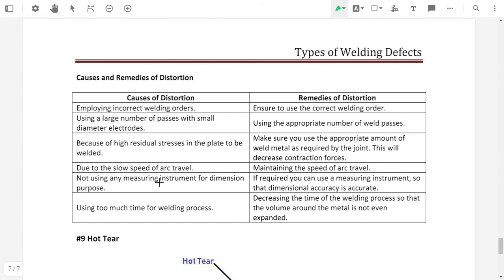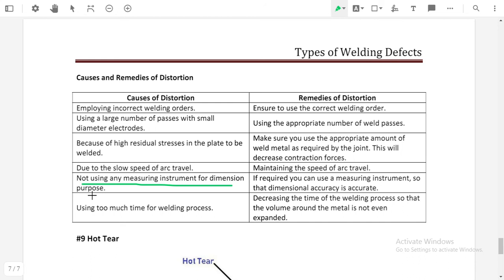Due to the slow speed of the arc travel. If the arc travel speed is too slow, then it will cause distortion, and to avoid this, the arc travel speed should be properly selected. Not using any measuring instrument for dimension purposes.